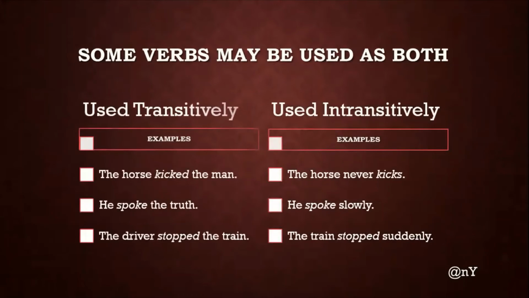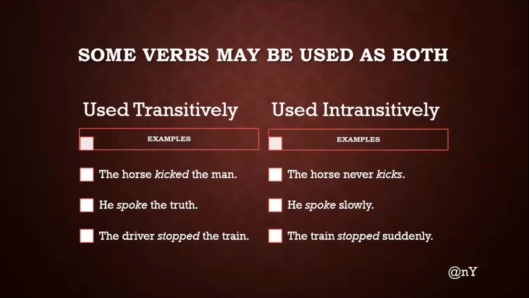Most of the verbs can be used both as transitive and intransitive. It is therefore better to say that a verb is used transitively or intransitively rather than it is transitive or intransitive. For example, we have here, the horse kicked the man, and the horse never kicks. Here, kick in the form of kicked is transitive, and in the form of kicks, it is intransitive. Why? Because in the first sentence, kicked is referring to the man. It is passing over to the object. However, kicks in the second sentence does not have any object and therefore is used intransitively.